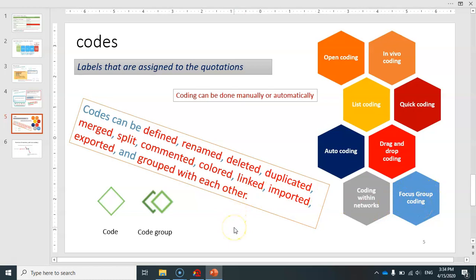In terms of code management, there are a lot of possibilities. You can define them, you can rename the codes, you can delete them, you can duplicate your codes, you can merge them, you can split them, you can comment them, you can color them, link them, import them to your project, export them from your project, and also group them with each other. And note that the codes are displayed with this icon in ATLAS.ti, and when you group them, this will be the icon for code groups.